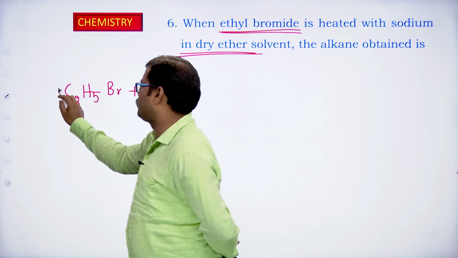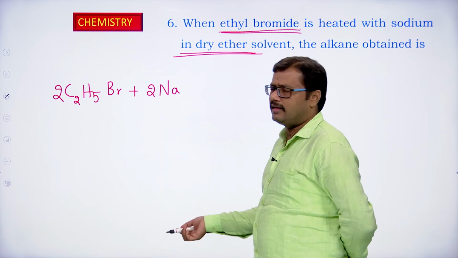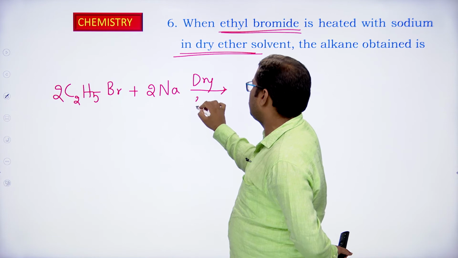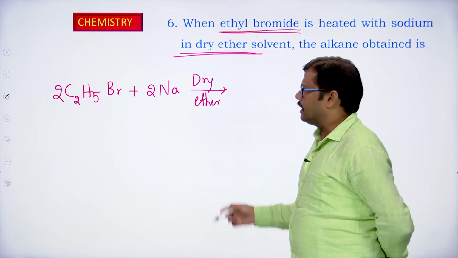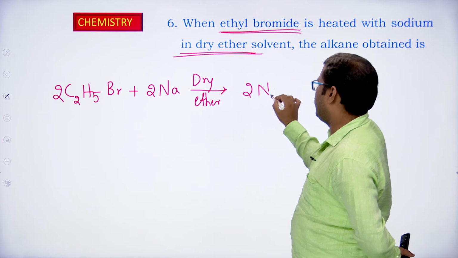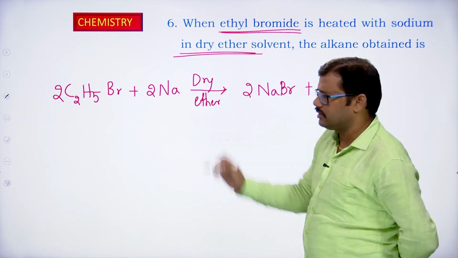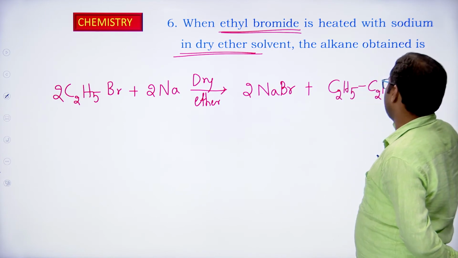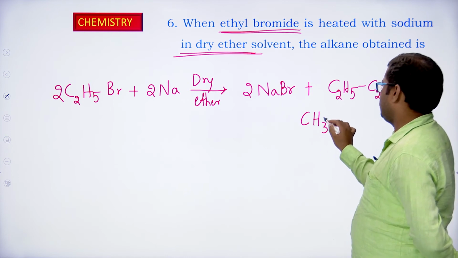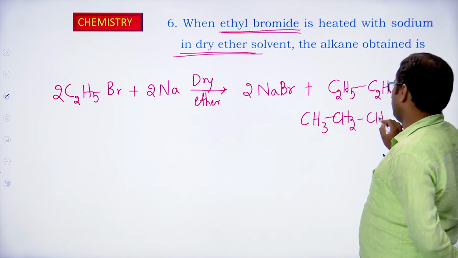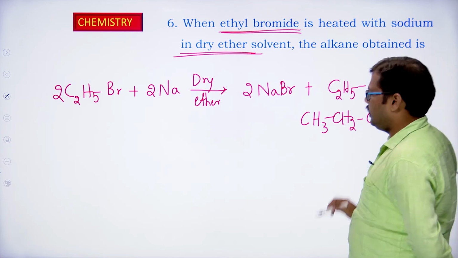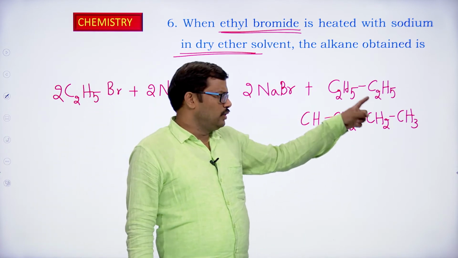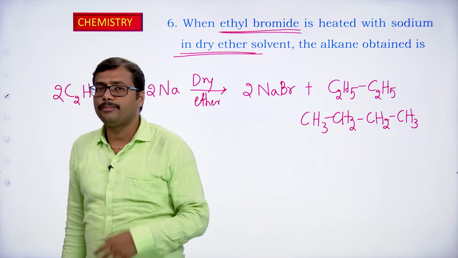For that purpose, what do we require? 2 moles of alkyl halide, that is ethyl bromide, reacting with 2 moles of sodium in dry ether conditions, giving us 2 moles of NaBr, that is sodium bromide, and the 2 C2H5 groups will club with one another. We get C2H5-C2H5. That is to say we are getting CH3CH2CH2CH3, that is C4H10. So we are getting butane as a product.